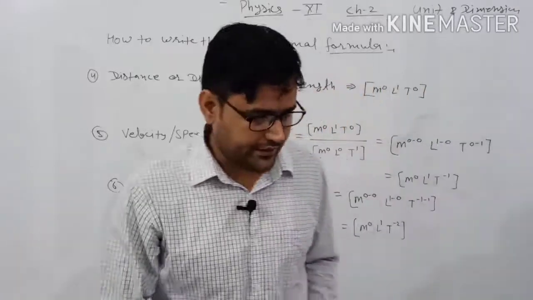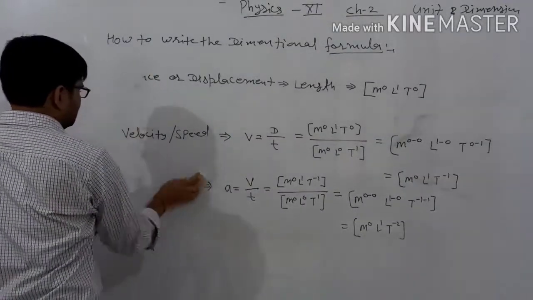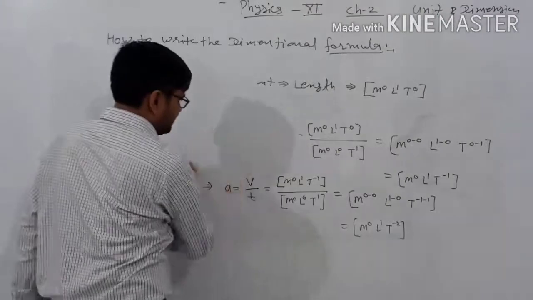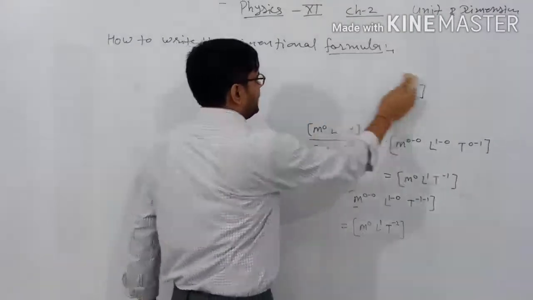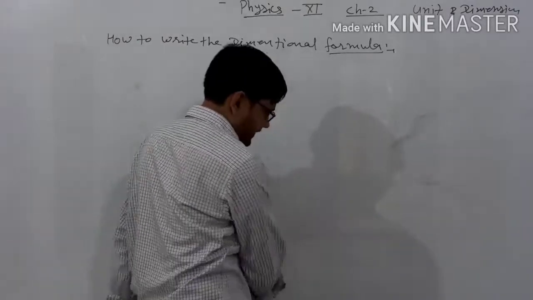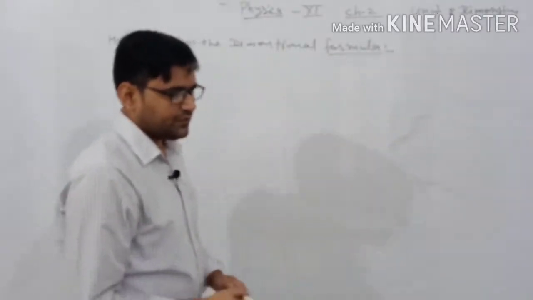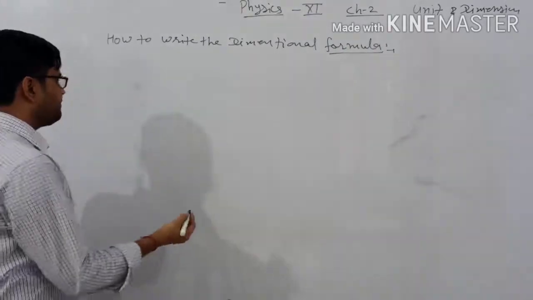Clear? Okay, next we will move on to the other formulations, numbers 6, 7 and 8. Hopefully each and everything is clear to all of you. If there is any doubt, then you can write it down in the comment section. Next we will move on to force, work and power.